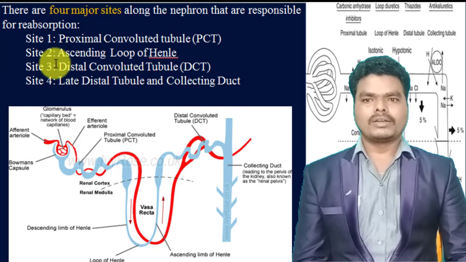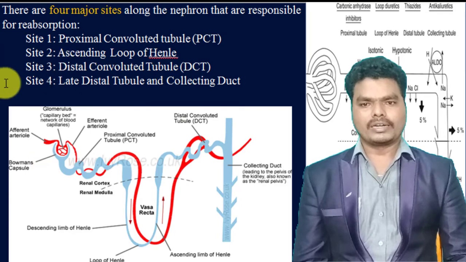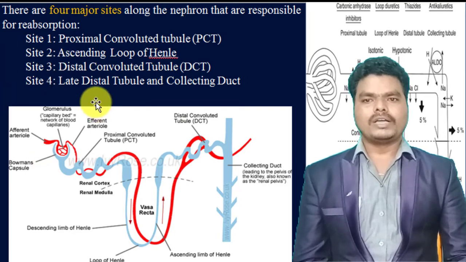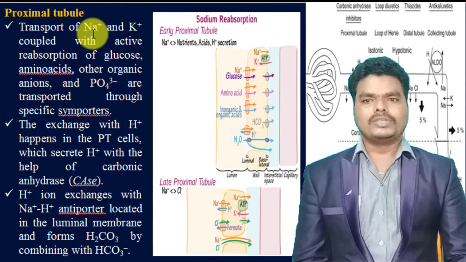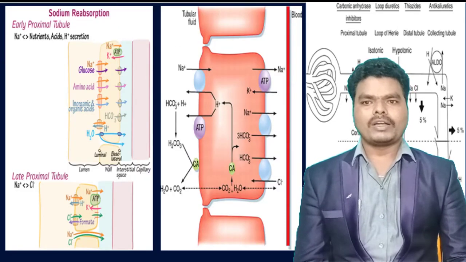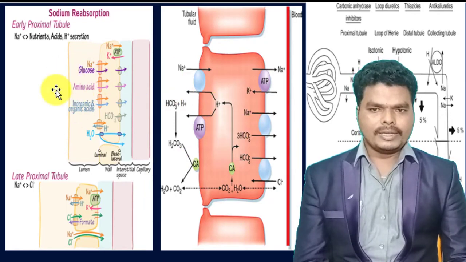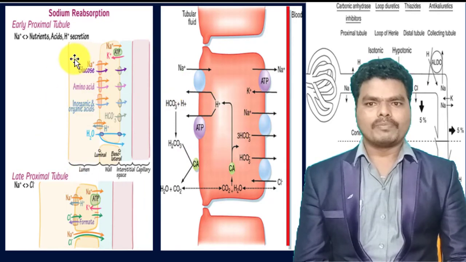They are: site 1, the proximal convoluted tubule; site 2, the ascending loop of Henle; site 3, the distal convoluted tubule; and site 4, the late distal tubule and collecting duct. So let us see what physiology happens at these 4 sites. But before discussing it, we first have to understand the environment of the nephron and bloodstream.